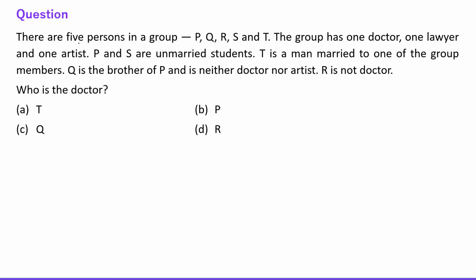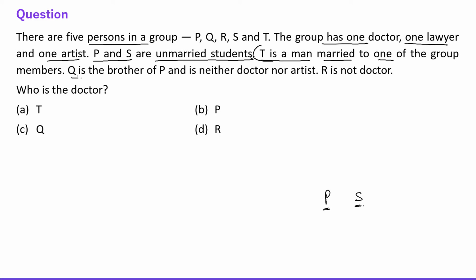The next question is saying there are 5 persons in a group PQRST. The group has 1 doctor, 1 lawyer and 1 artist. P and S are unmarried students. So they both are students, right? So it means the remaining 3 are doctor, lawyer and artist. And P and S are unmarried, so they are in the lowest generation. Now, T is a man married to one of the group members. We will use this information later, right?